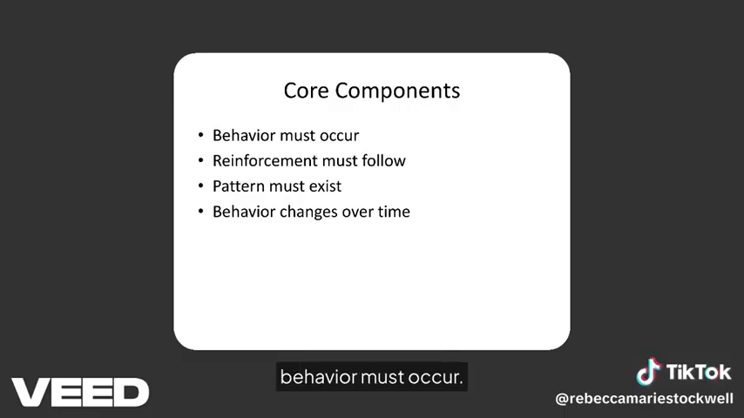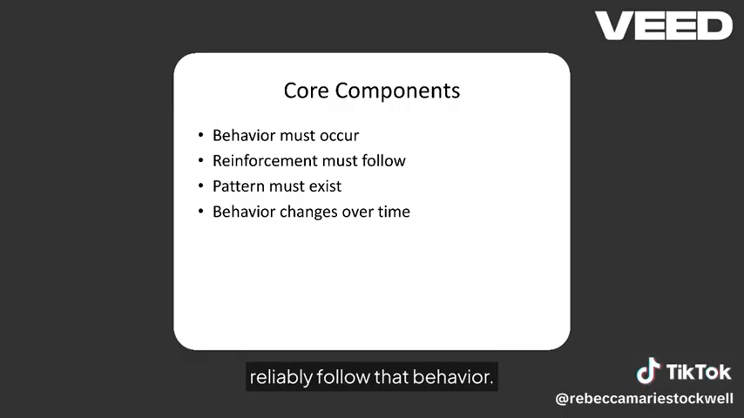First, the target behavior must occur. Second, reinforcement must reliably follow that behavior. Third, there must be a consistent pattern or rule. Finally, as this pattern is applied, the behavior changes in rate, duration, or persistence.